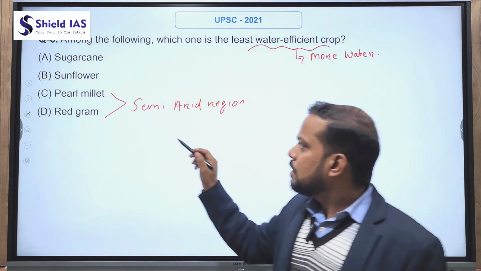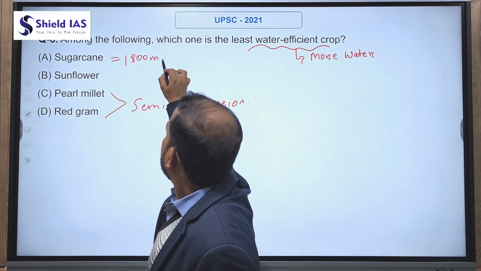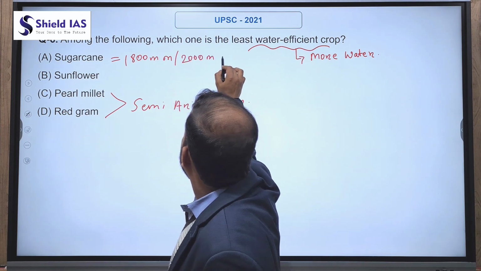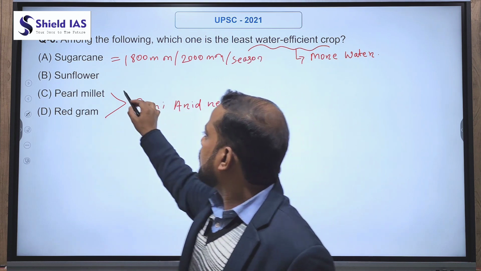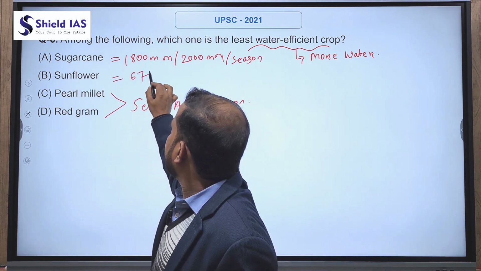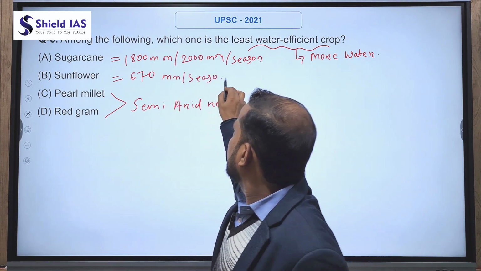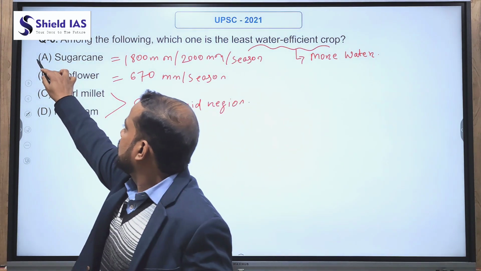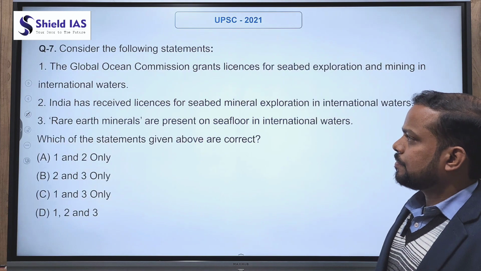Sugarcane and sunflower: sugarcane requires 1800 mm to 2000 mm per season. On the other hand, sunflower requires 670 mm per season. So which crop requires more water? Yes, the option is sugarcane. Now move to the next question.